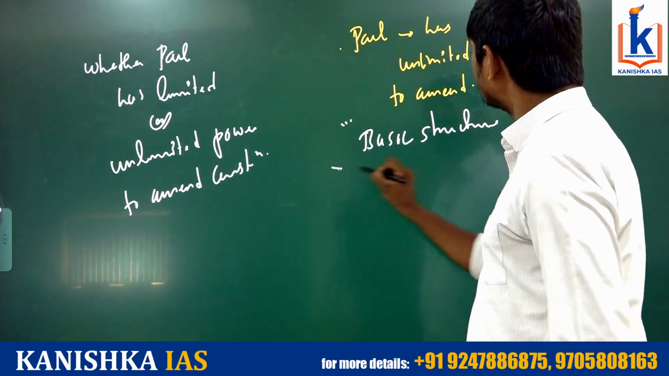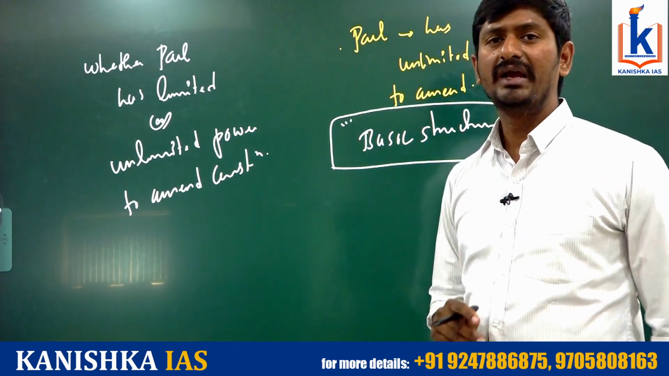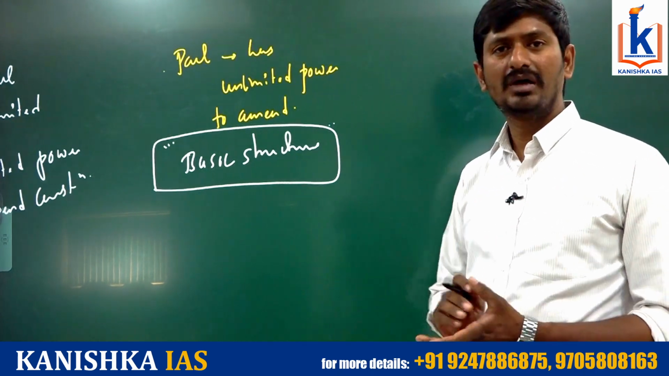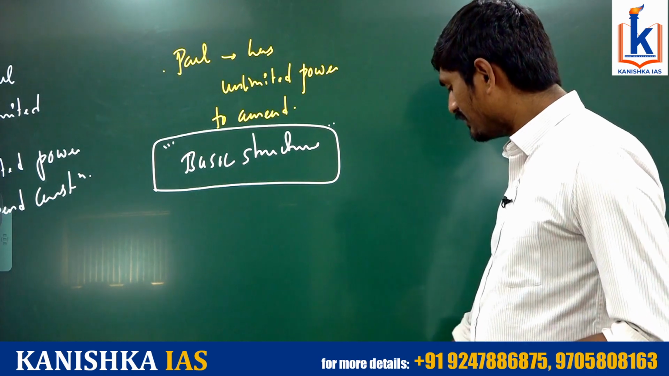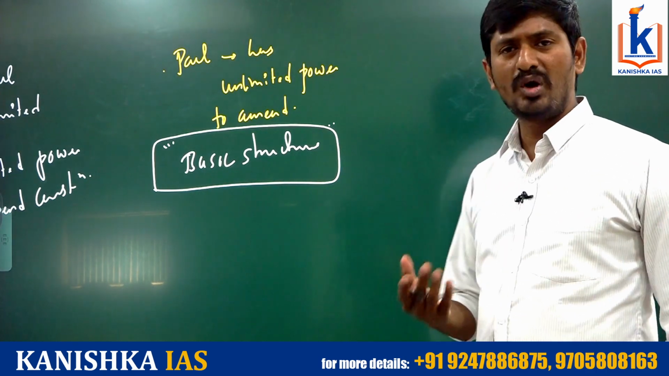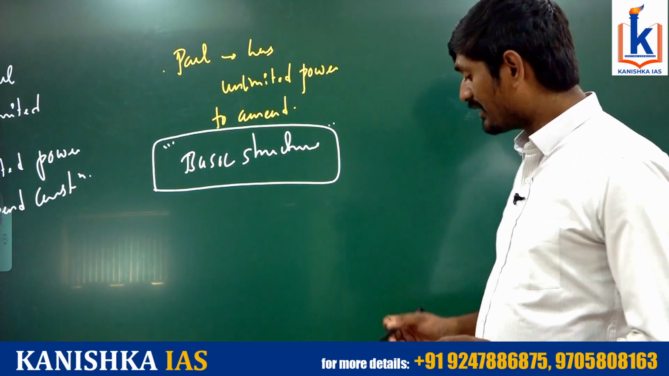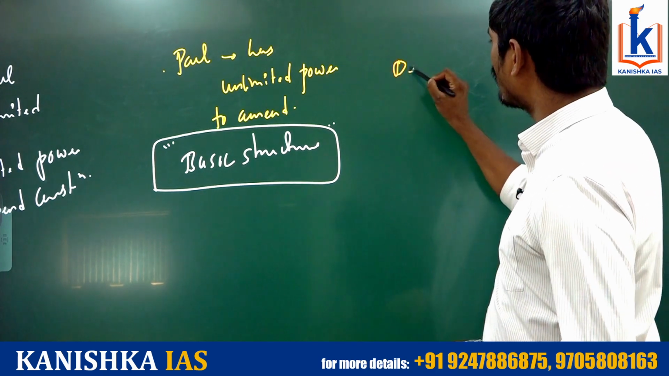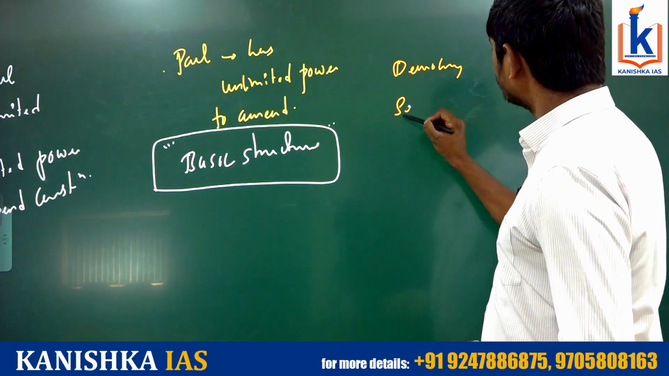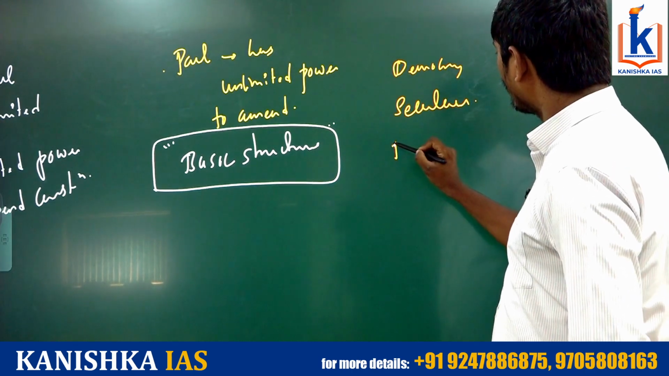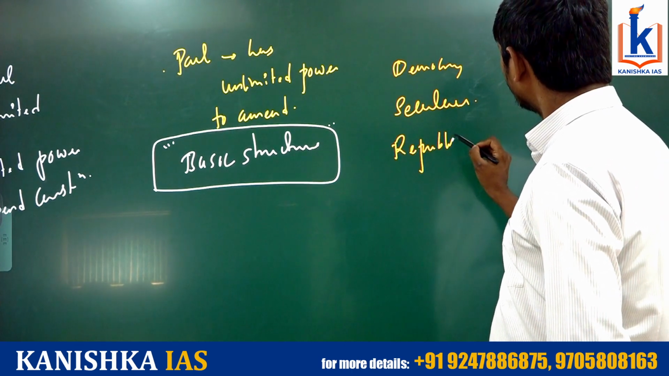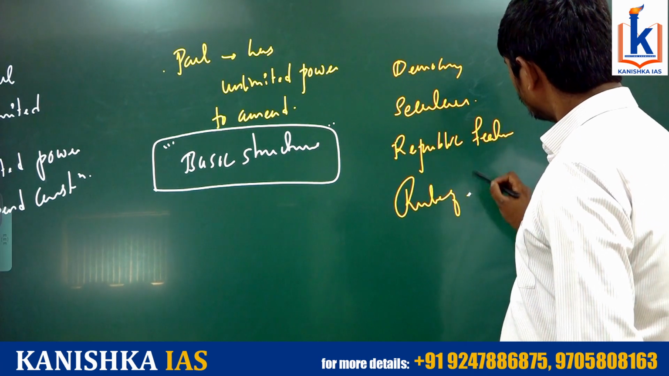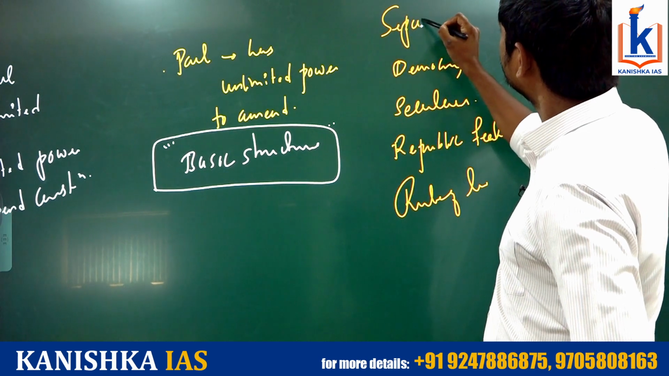So basic structure means certain fundamental elements of the constitution cannot be subjected to any manipulation or any violation. For example, the Supreme Court did not codify what exactly the basic structure is, but it has given some outlines in the form of democracy, secularism, the republican feature of the constitution, rule of law, separation of powers, etc.